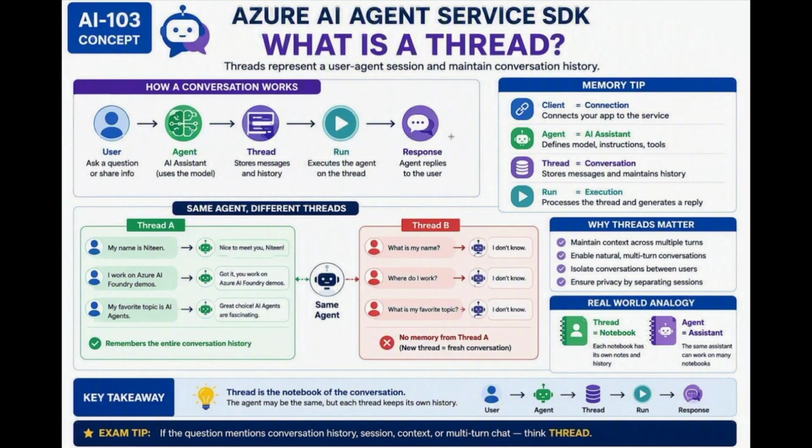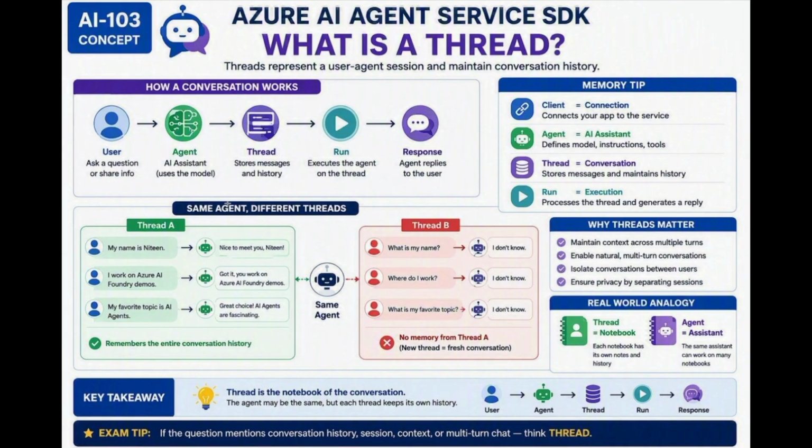In today's AI-103 practice question, we're going to learn one of the most important concepts in Azure AI Agent Service SDK: thread. If you have worked with Azure AI Foundry, you have probably seen agents remember previous messages during a conversation. But have you ever wondered where that conversation history is actually stored? That's exactly what we are going to answer today. We'll start with the concept, then walk through the SDK object model, build a real Python SDK demo, and finally solve the AI-103 practice question using the elimination method.